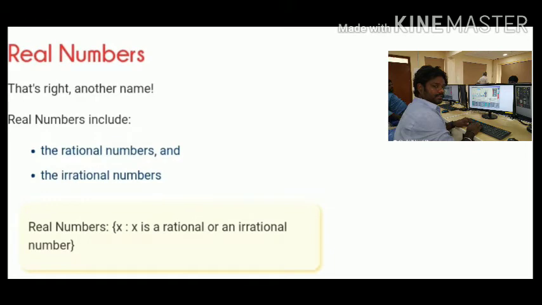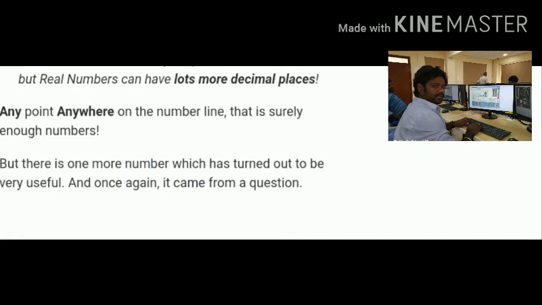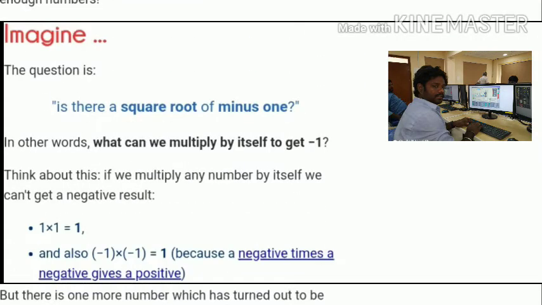So real numbers include both rational and irrational numbers, and real numbers can have lots more decimal places. Any point anywhere on the number line is a real number. That is surely enough numbers. But there is one more number which turns out to be very useful, and once again it came from a question mark. Yes, think about the imaginary number.